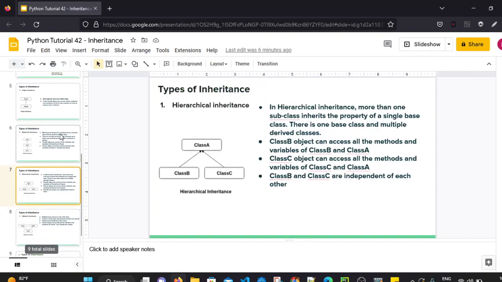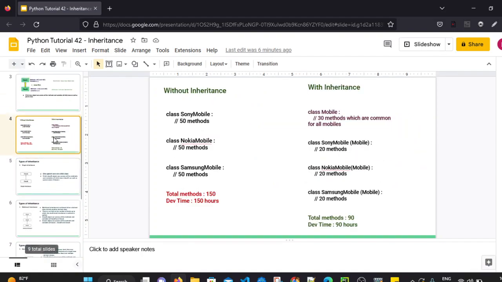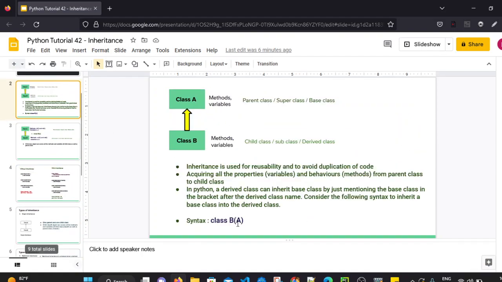So inheritance is basically used for reusability of code and to avoid the duplication of code. Inheritance means acquiring all the properties, meaning variables, and behavior, meaning methods, from a parent class to a child class. In Python, a derived class can inherit a base class by just mentioning the base class in the brackets after the derived class name. So if you want to make class B a child of class A, how can we write it?